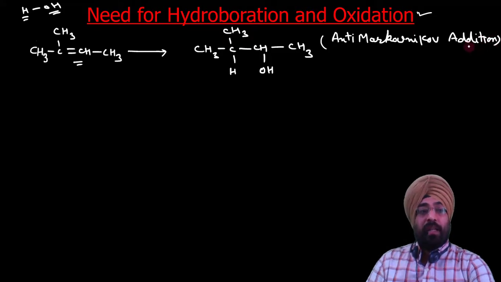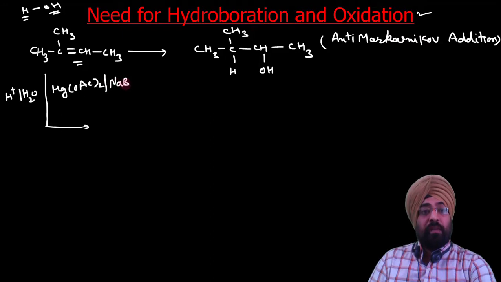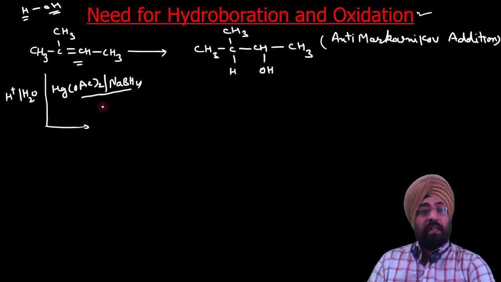But the methods that we have discussed so far, be it direct hydration in the presence of acid and water, or oxymercuration with Hg(OAc)2 followed by demercuration with the help of NaBH4, which is an indirect method for hydration of alkenes, take place according to Markovnikov's rule.